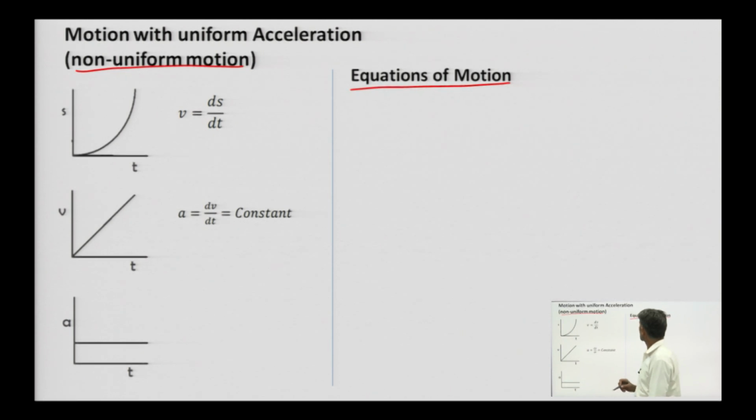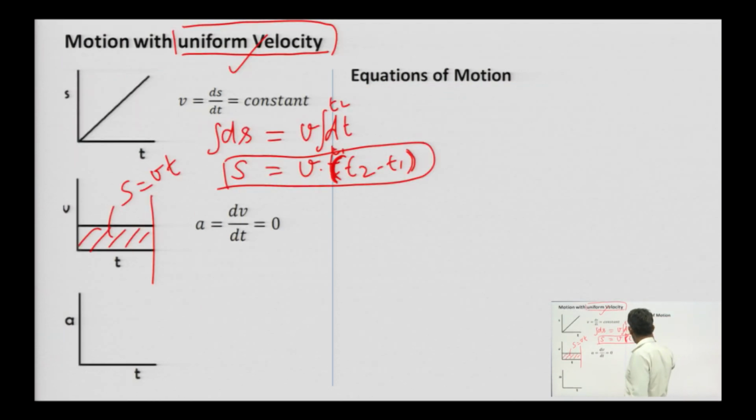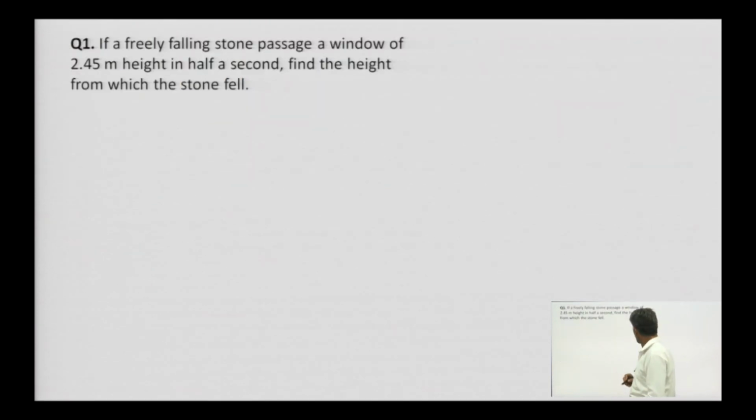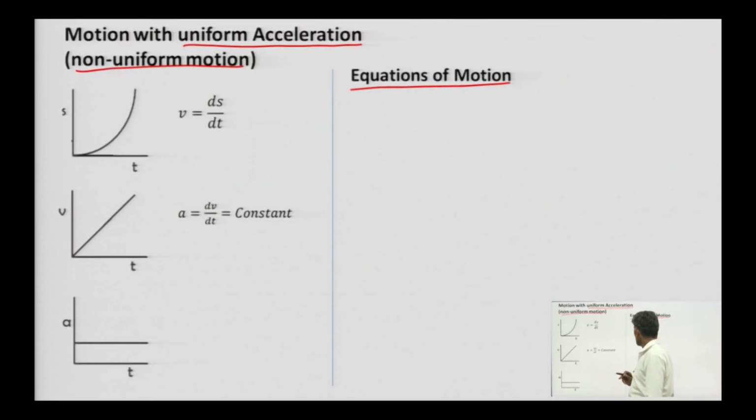In case of non-uniform motion, okay, with uniform acceleration, means a is equal to constant, okay. In the previous case we had only one equation of motion. In this case, since a is equal to dv by dt, we are going to derive the first equation of motion.